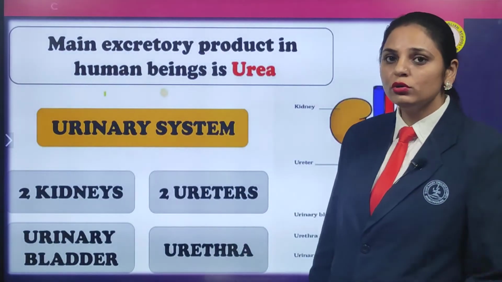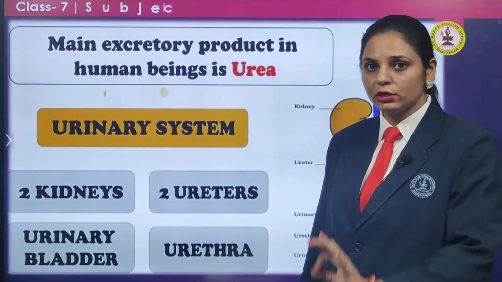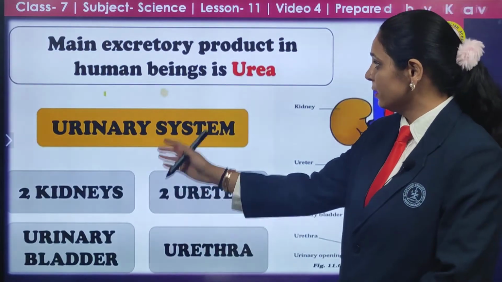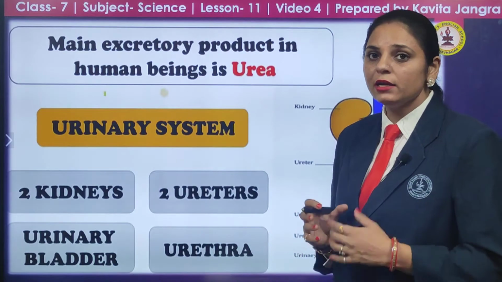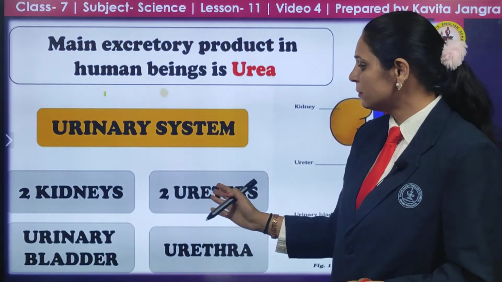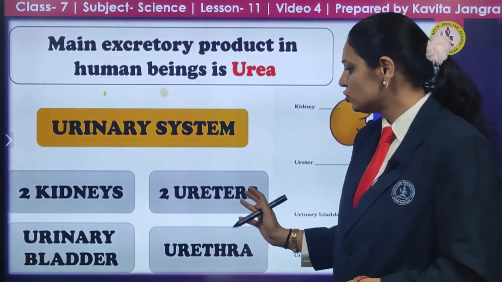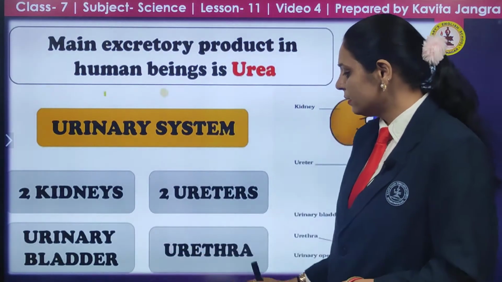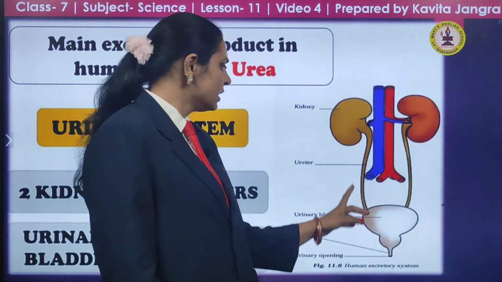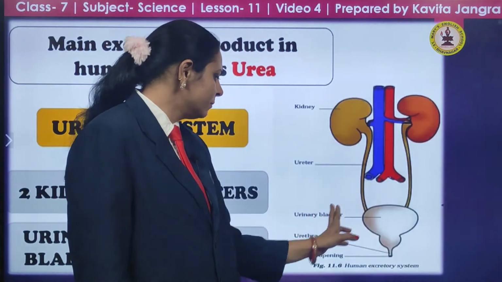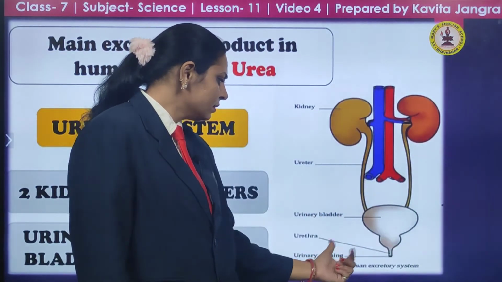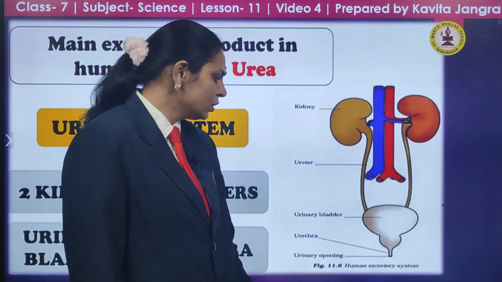So you should know the diagram, what the urinary system is and what the parts in it are. That is important. So what is the main excreted product in the human being? Urea. The urinary system includes two kidneys, two ureters, the urinary bladder and the urethra. As you can see, these are the two kidneys, then these two pipe-like structures are the ureters, this is the urinary bladder, then the urethra, and last is the urinary opening.